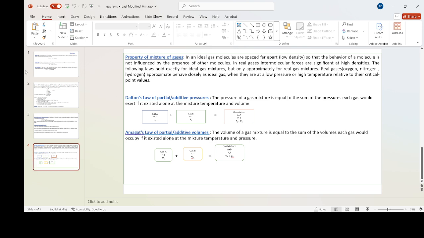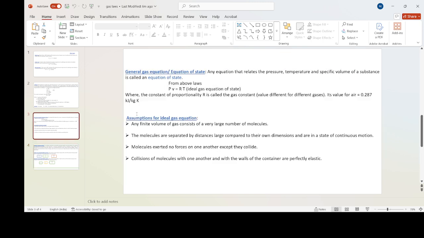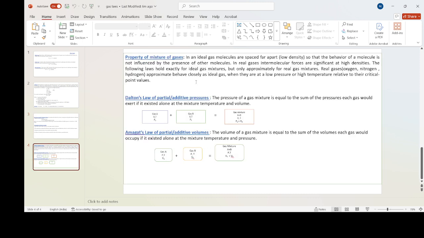Property of mixture of gases. In an ideal gas, molecules are spaced far apart, means low density, so that the behavior of a molecule is not influenced by the presence of other molecules, which I have discussed in the assumptions of the ideal gas equation.